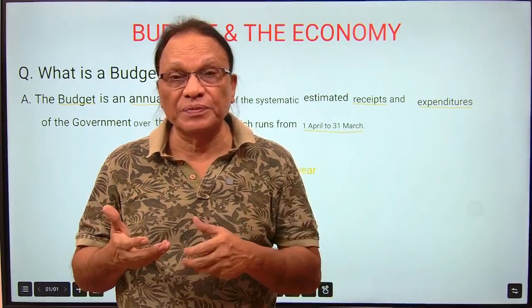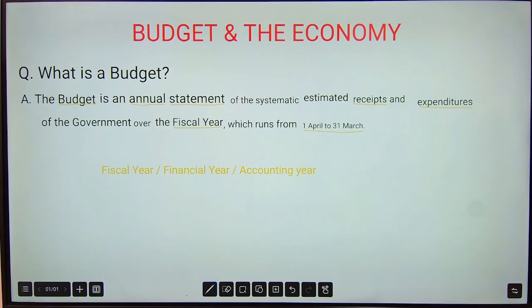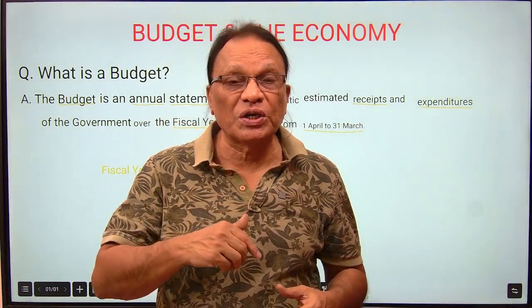You can read on the board here. Budget and the economy. What is a budget? The budget is an annual statement of the systematic estimated receipts and expenditures of the government over the fiscal year, which runs from 1st April to 31st March. Fiscal year, or financial year, or accounting year, all mean the same. That's exactly what a budget is.